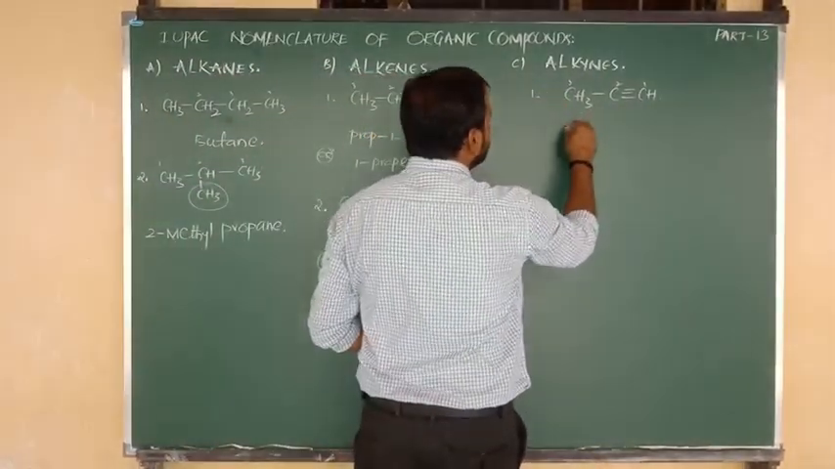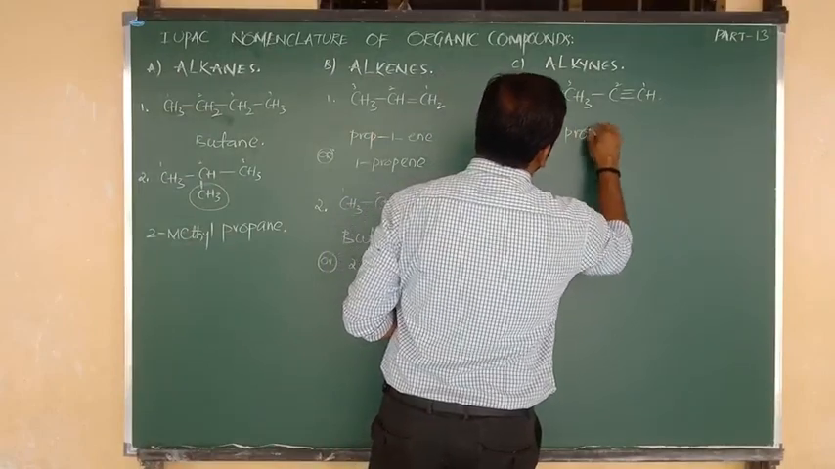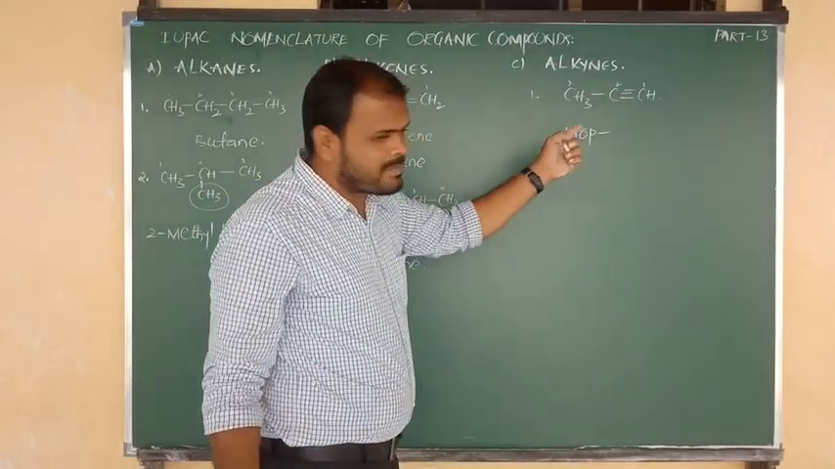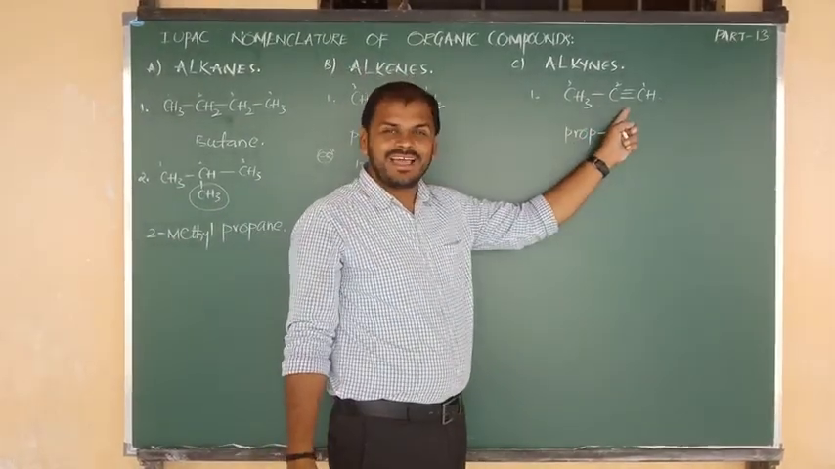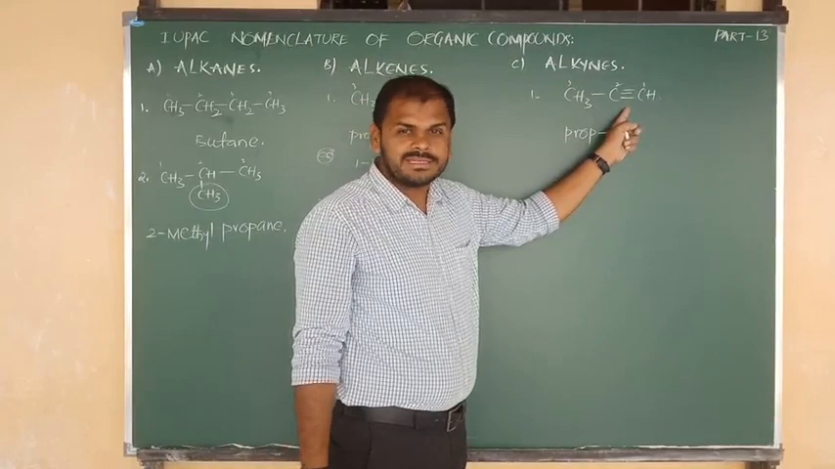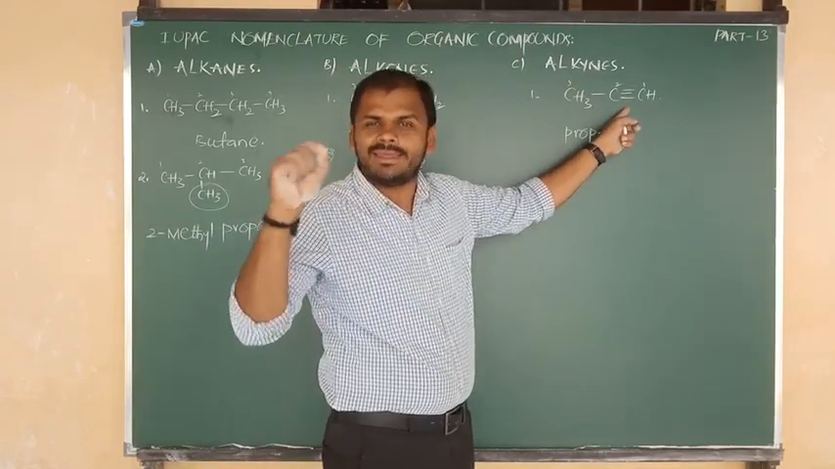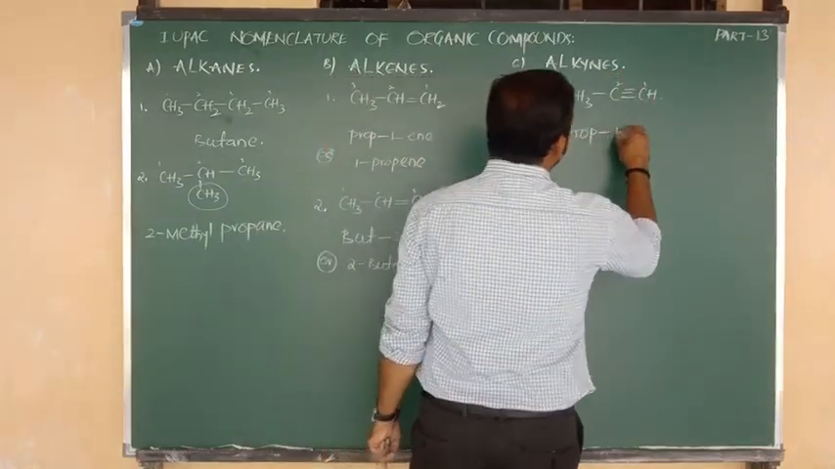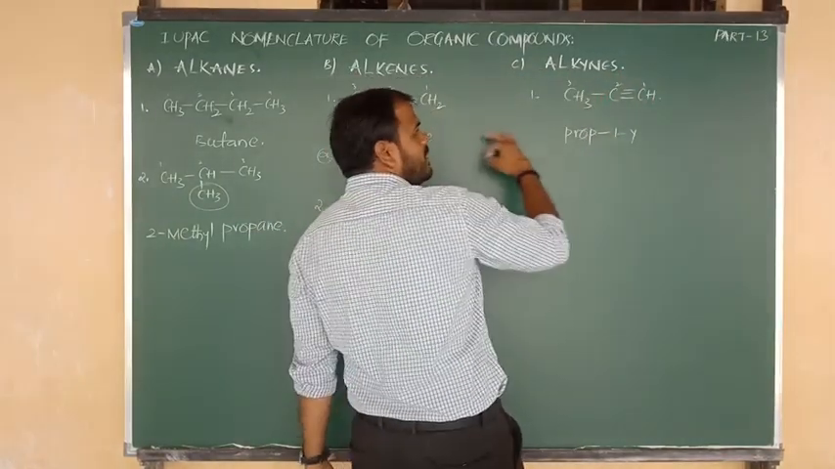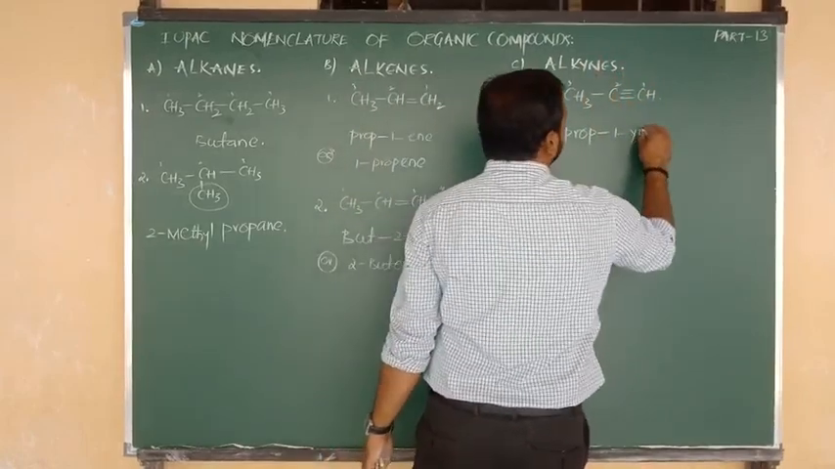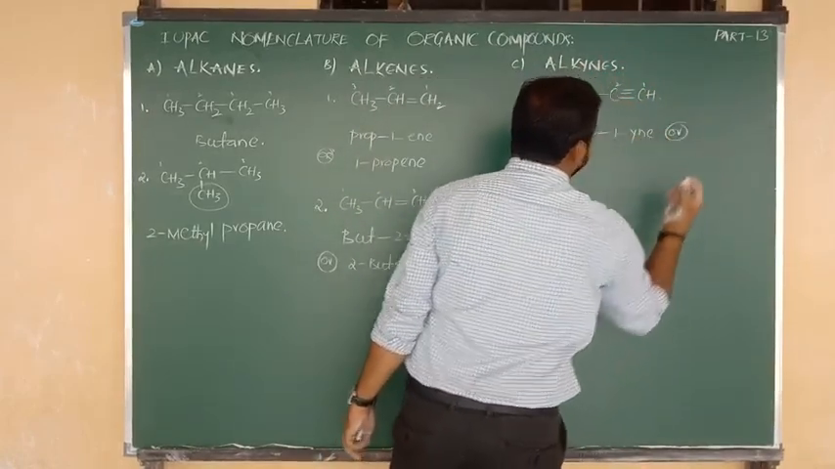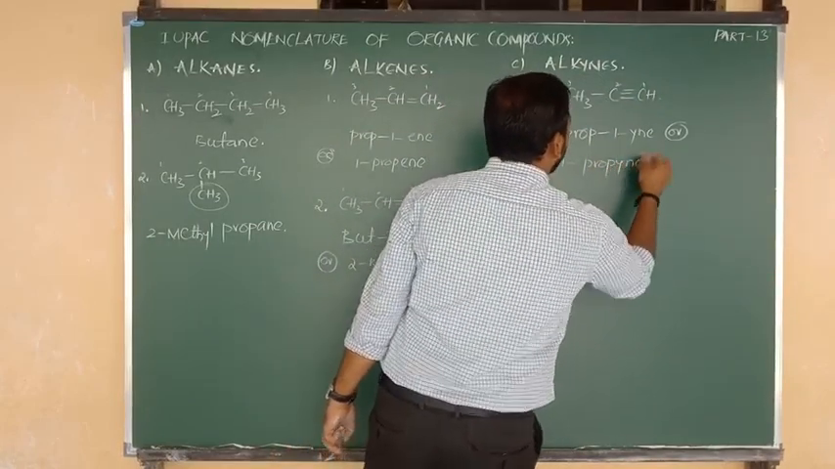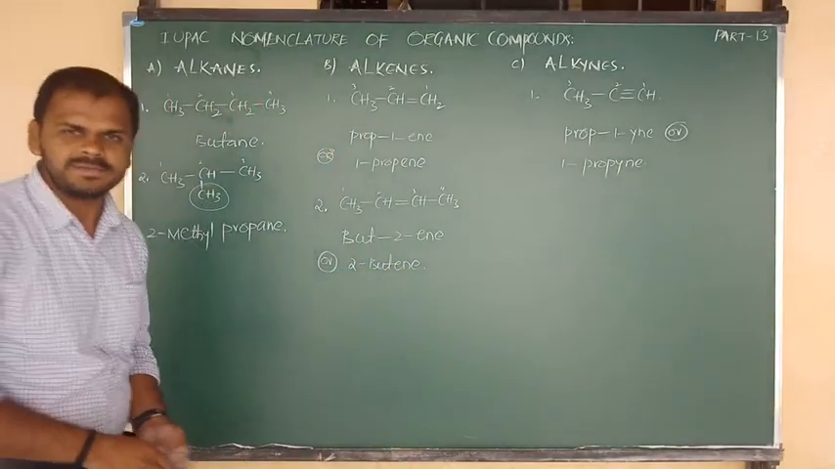3 carbon root word means simply we can say that is prop. Here the triple bond is there, and for a triple bond we have to write yne, Y-N-E, present after the first carbon. So we can say prop-1-yne, and also we can say 1-propyne. In the short way also we can write the IUPAC name of the given organic substance.